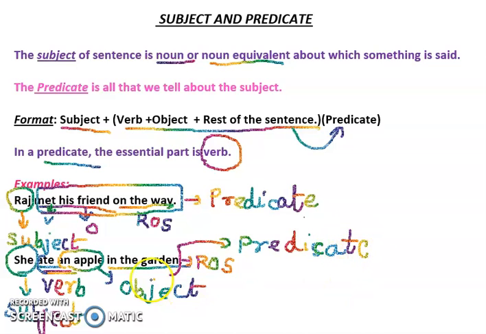Okay, so the action of eating an apple is done by her, so she becomes the subject. And ate an apple in the garden, this describes what the subject is doing. So what she has done, what she did, she ate an apple in the garden. So ate an apple in the garden is the predicate. Okay, you can go through this format and relate this. Let's see some more examples.